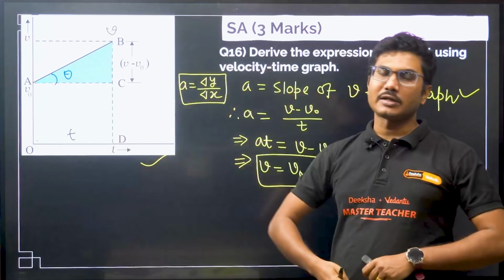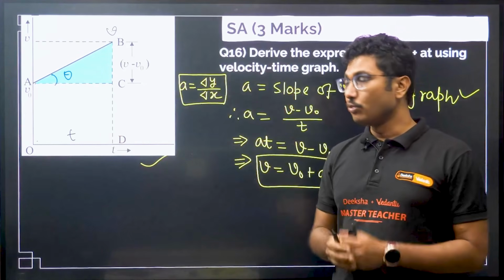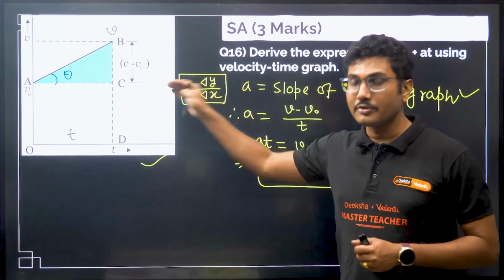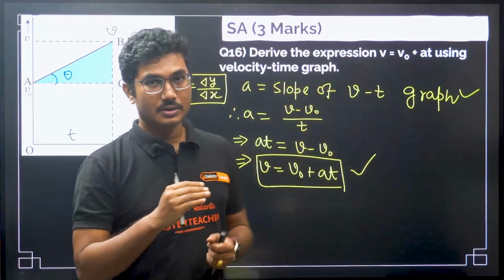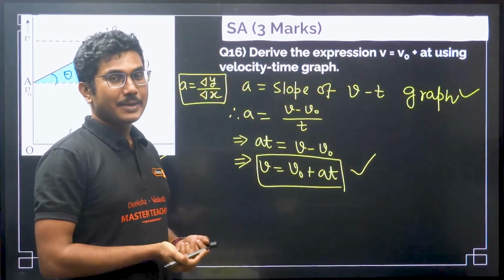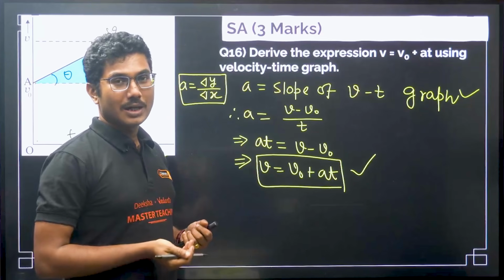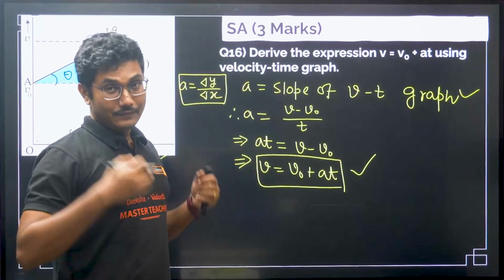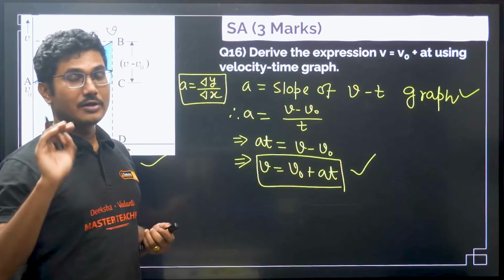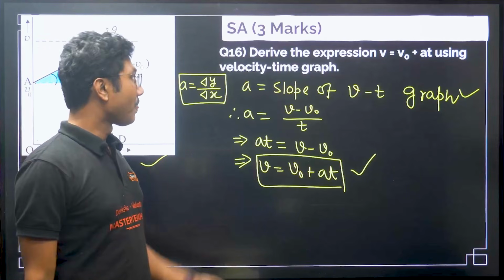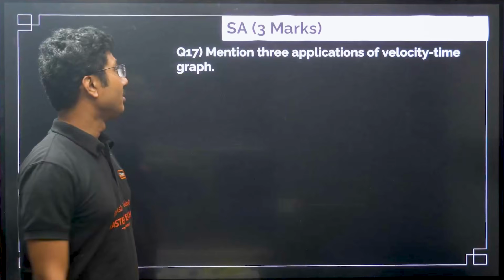If the question asks you to draw or prove it from the graph, and if you do not draw the graph, you will get 0 marks. Now, a teacher might be sympathetic to you and may give you 1 or 2 marks, but if I am checking the answer and if this is the first exam that you are taking, I will give you 0 marks without the diagram. Be very, very careful.